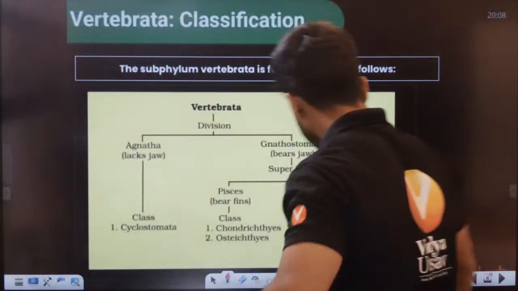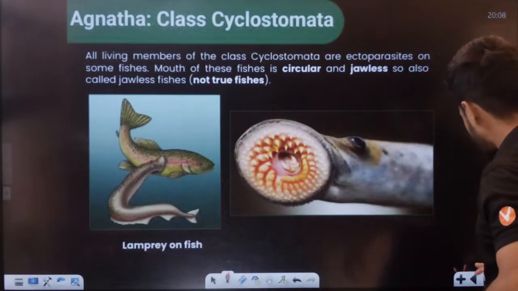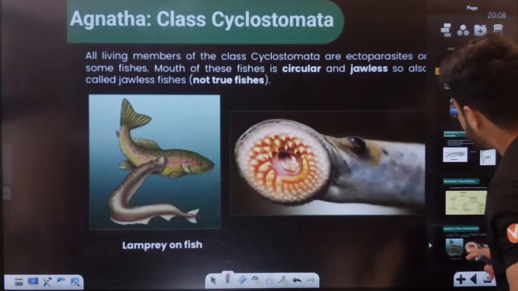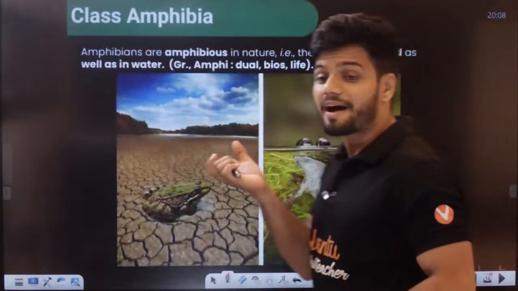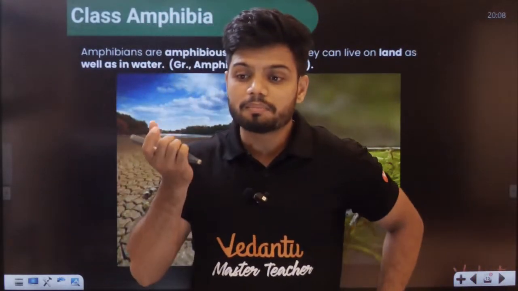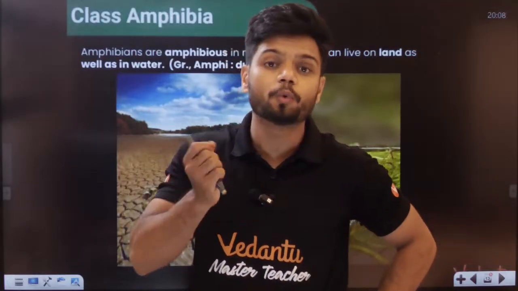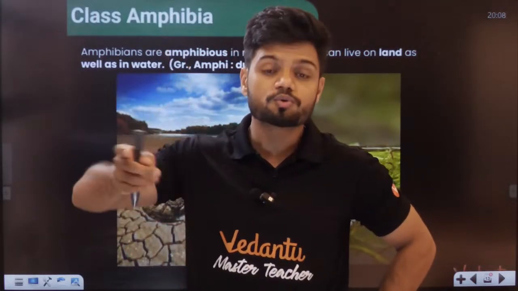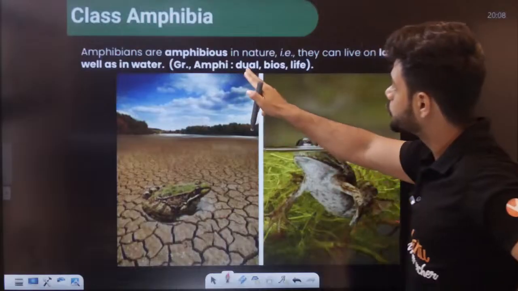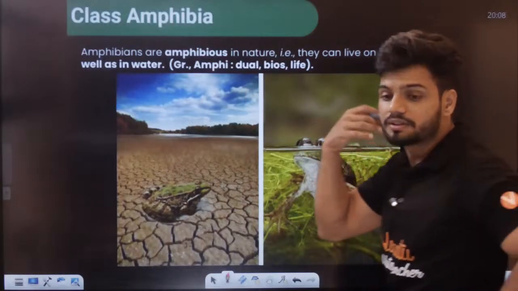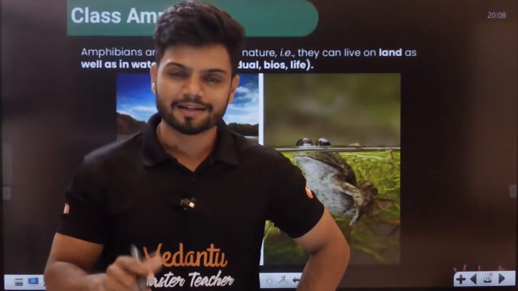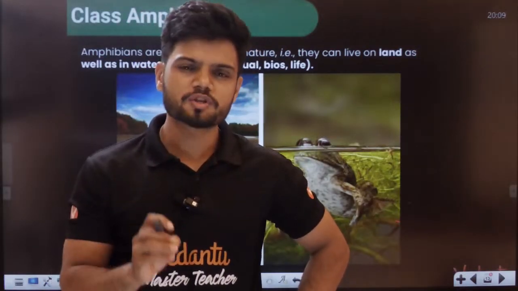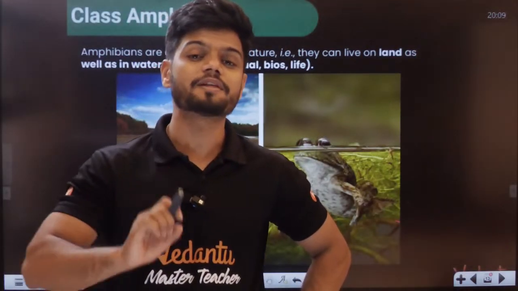Okay, students. Now, starting off with amphibians. I want all of you to understand the meaning of amphi. Amphi means dual. So amphibians: amphi means dual, bios means life. So these organisms are present in water as well as on land. Now, can anyone tell me which plant is called the amphibian of the plant kingdom?